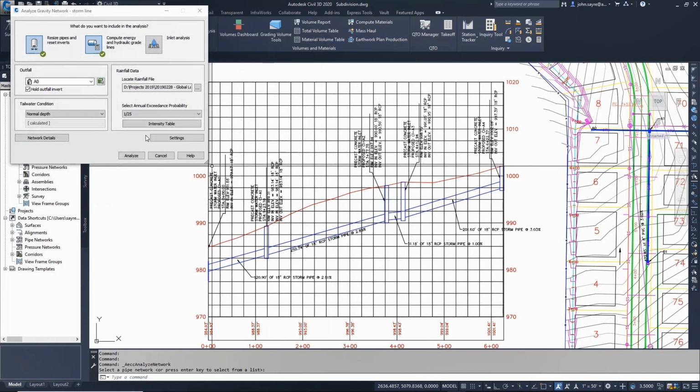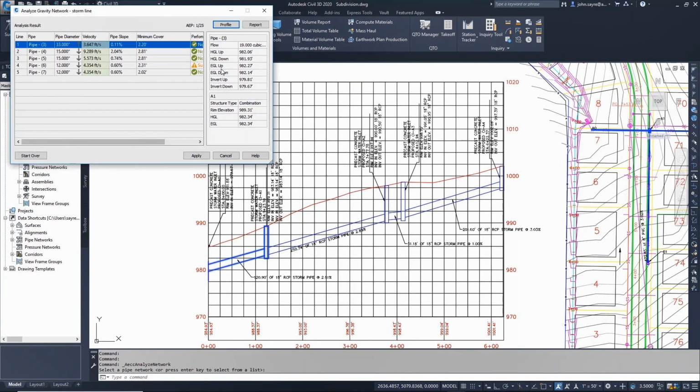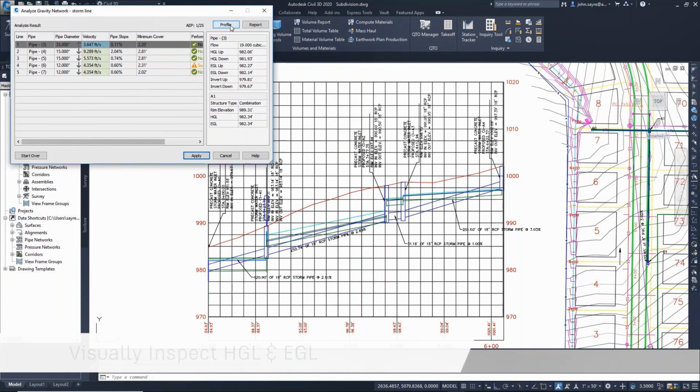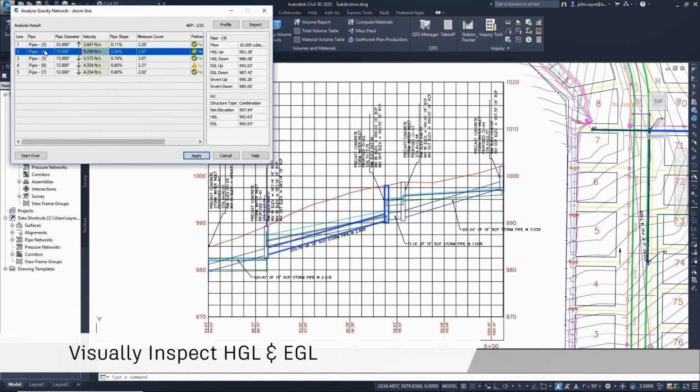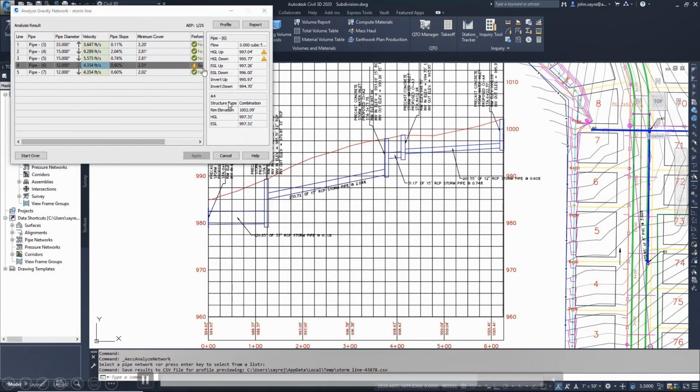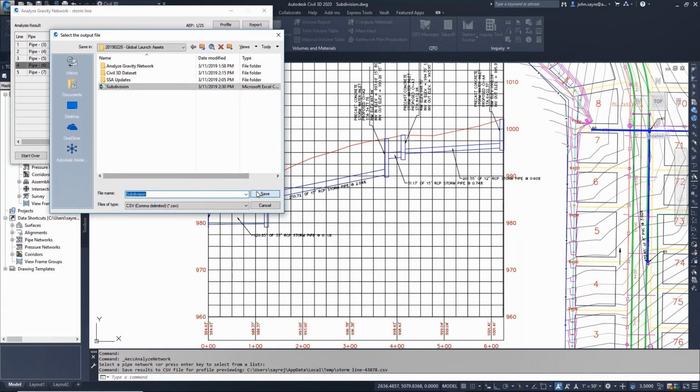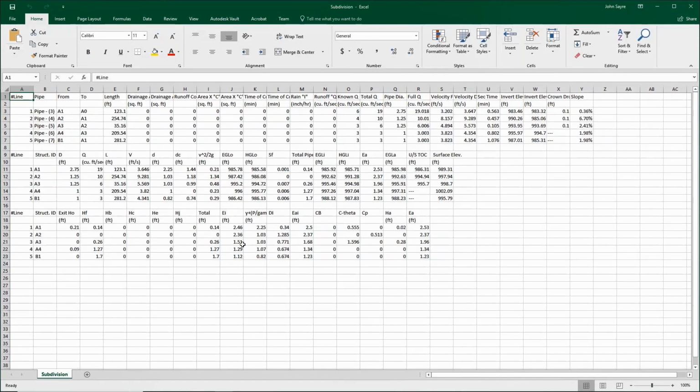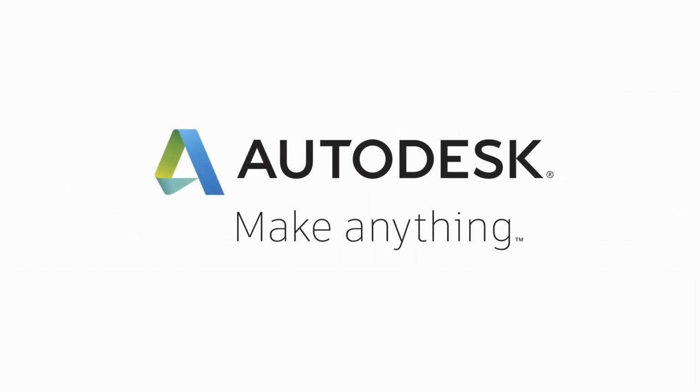From there, you can even set an intensity table, and what the software does is it actually flags things. So as you can see there, we've got ticks, and then we've also got the hazard sign that will tell you that you actually need to fix it or go and address it accordingly. And then from there, like I said, the reports can be generated by simply clicking the report, exporting it to Excel, and then you can tidy it up or customize it to make it look much more visual.